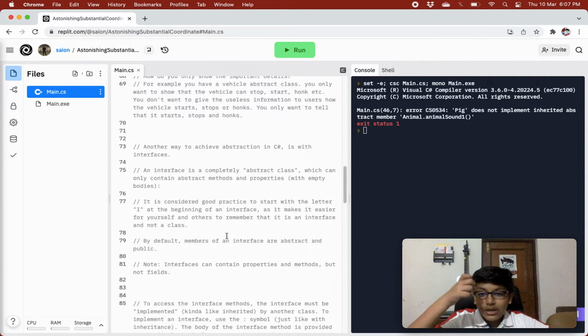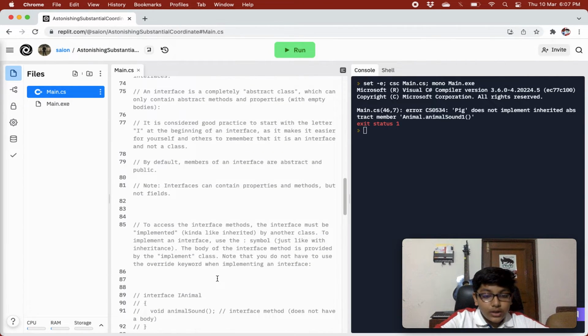But it can only contain properties and methods, not fields. To access the interface methods, the interface must be implemented, kind of like inherited by another class. In normal classes we say inherited, in this we say implemented, right? So there are two different terms.